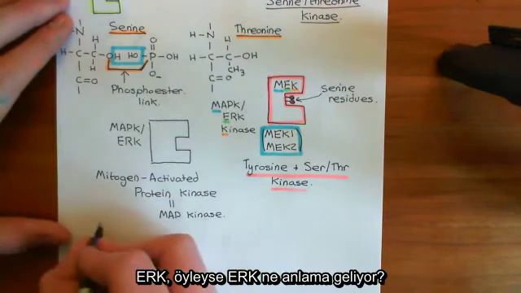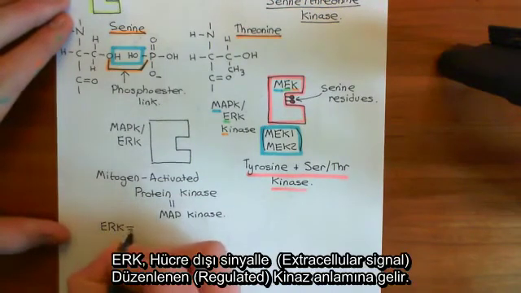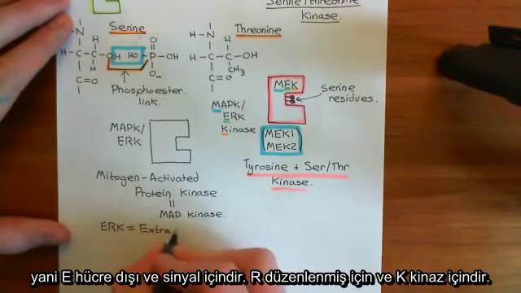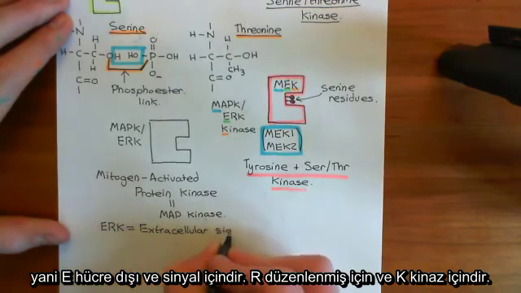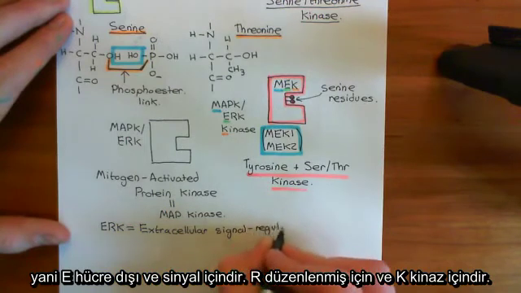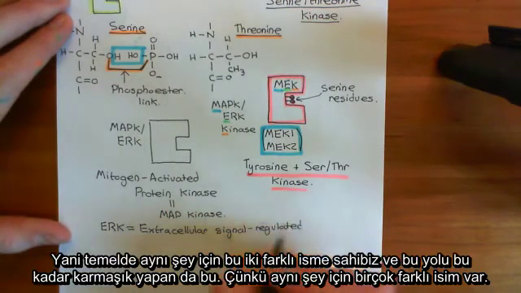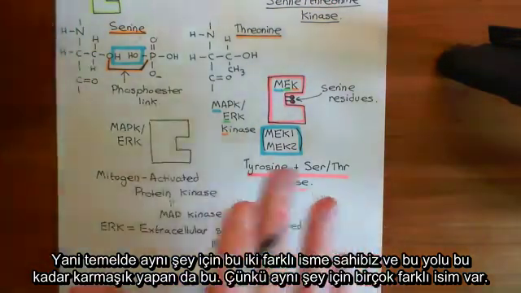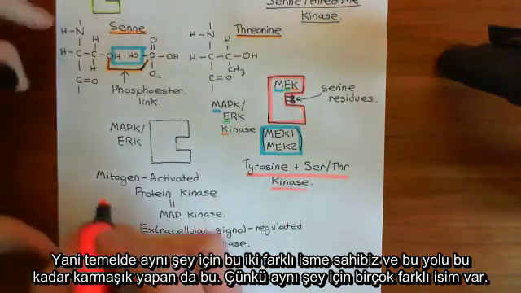ERK then. What does ERK stand for? ERK stands for extracellular signal regulated kinase. The E is for extracellular and signal, the R is for regulated, and the K is for kinase. So we have these two different names for the same thing, and this is what makes this pathway so complicated, because there are so many different names for the same thing.